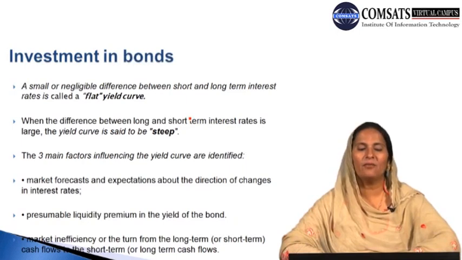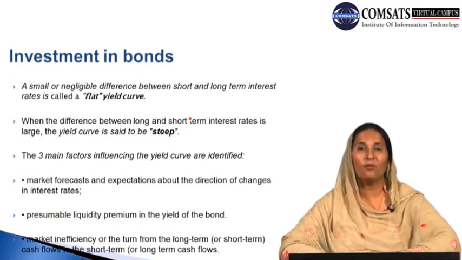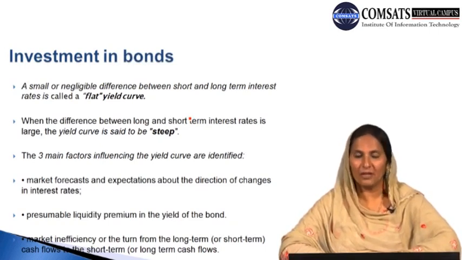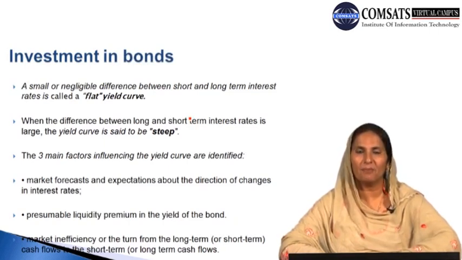And three main factors influence the yield curve. What are these factors? The market forecast and expectations about the direction of changes in the rate of interest. The first important factor is the market forecast: how we can predict the future behavior and pattern of the market, and expectations about in which direction the interest rate is likely to change.